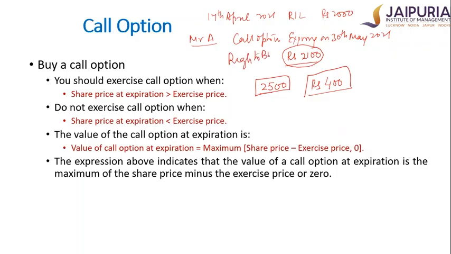So he has purchased a call option, which is the right to buy at rupees 2100. If the Reliance price in the market is 2500, Mr. A would definitely like to exercise this call option, right? By doing so, he will gain rupees 400. Quite logical. This exercise price is denoted by K, and this is the spot price at any given point of time, and therefore a person will quite logically exercise the call option.